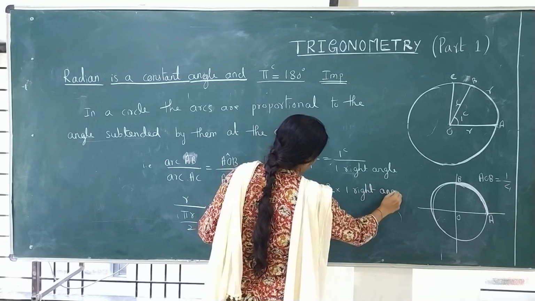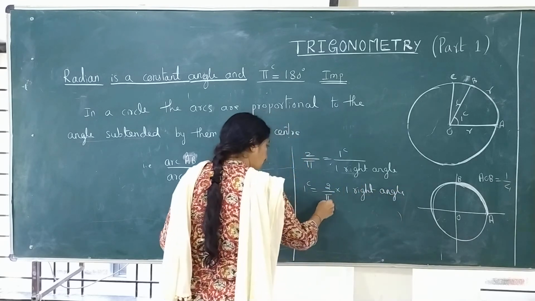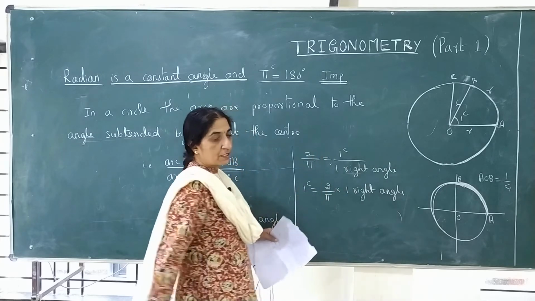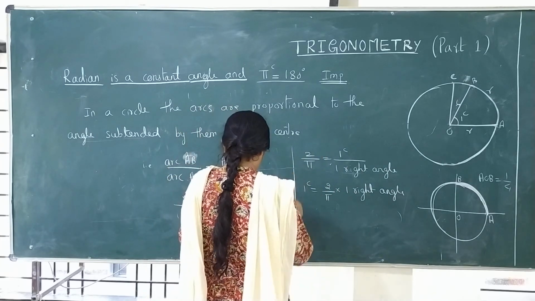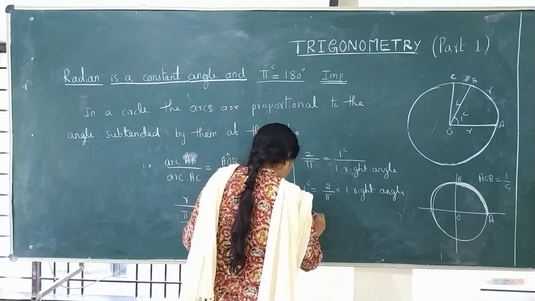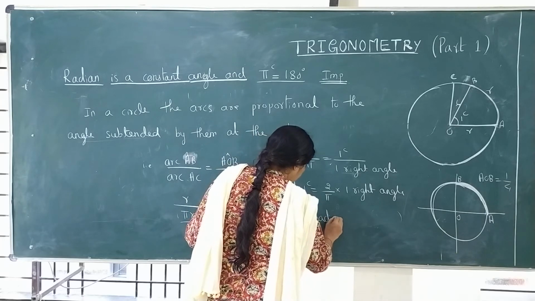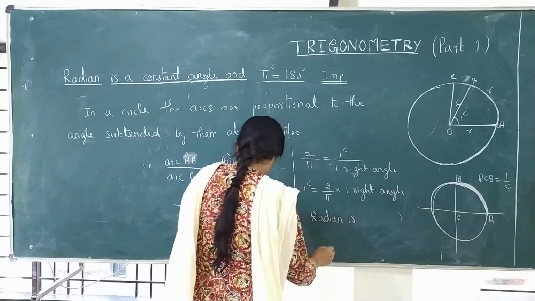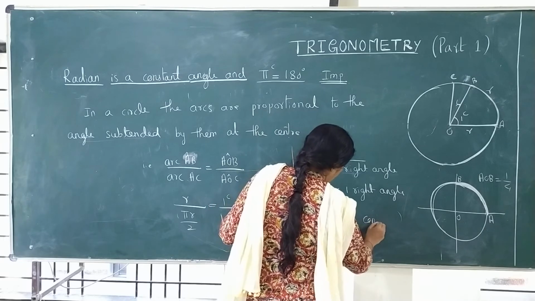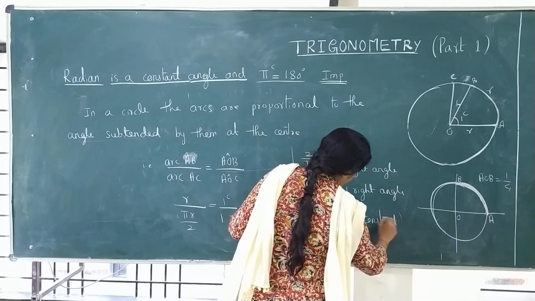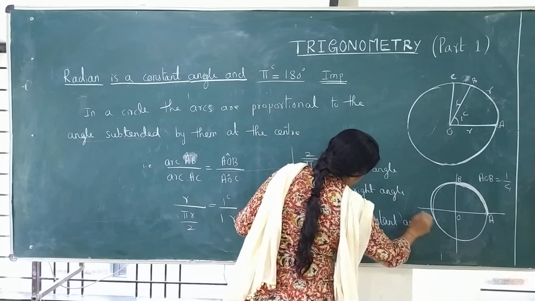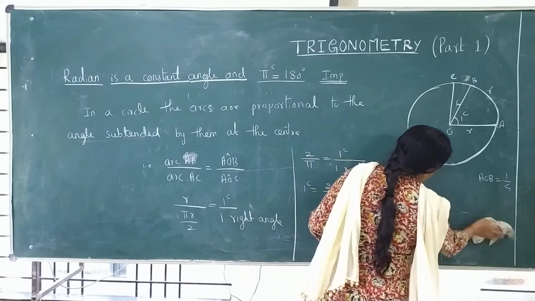See, 2 constant, pi constant, right angle is also constant. So, this implies 1 radian is a constant angle. Therefore, radian is constant angle.